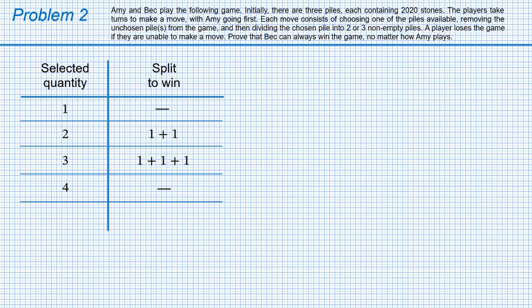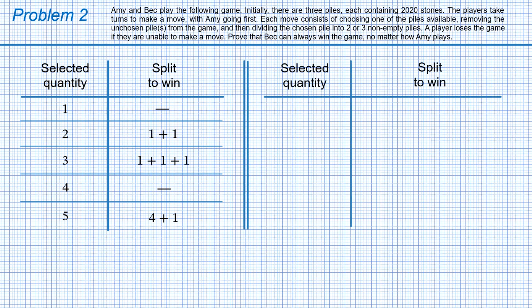A pile with 5 stones can be split as 4 plus 1, forcing the opponent to select a pile with 4 stones, in which case, as we already know, they lose and we win. In a similar way, 6 is 4 plus 1 plus 1. Number 7 cannot be represented as a sum of 2 or 3 losing numbers. Therefore, at least one of the new piles will contain a winning number of stones. The opponent can select this pile and win. This makes 7 a losing number.